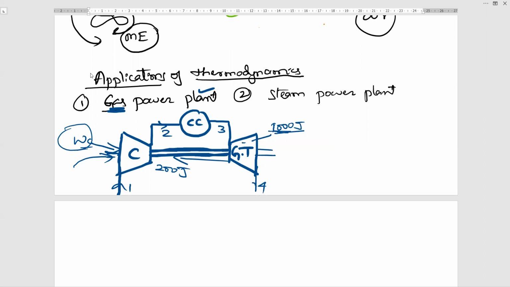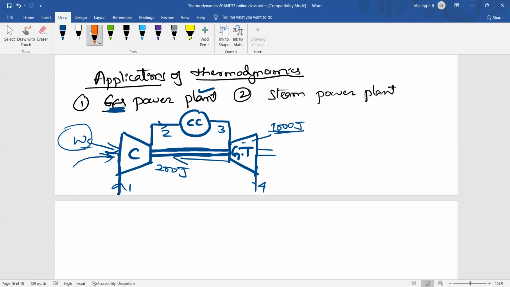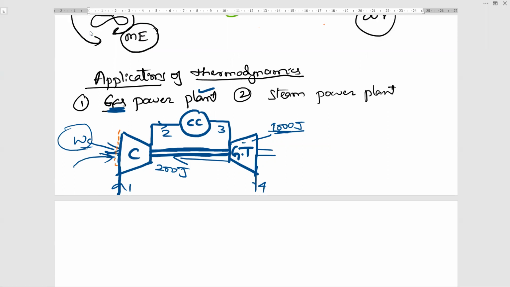Dear students, now my question is, if I consider this compressor as a system, which part will be the surrounding, which components are the surrounding, you tell me. This is my system. I am going to study only the compressor. Tell me. The shaft between compressor and the turbine. Yes, very good. This is one component, so it is surrounding. Is there any surrounding other than the shaft?